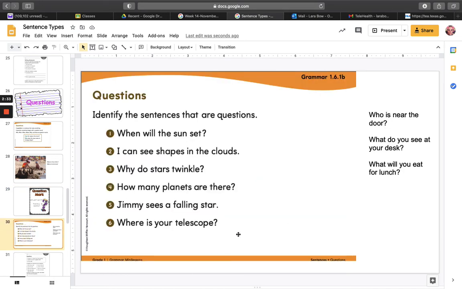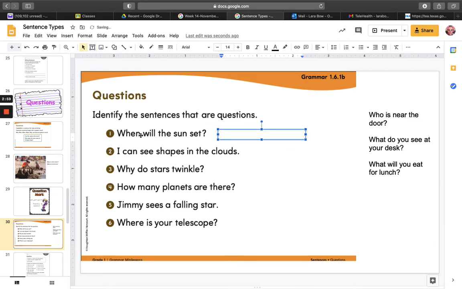Okay, so let's look at these sample questions. Our directions tell us to identify the sentences that are questions. So I'm going to read it and I want you to decide, is this a question or not? All right, our first one says, when will the sun set? Is that a question? It is. It has a question word, when, and it's ending with a question mark. So I'm going to type in that it is a question.